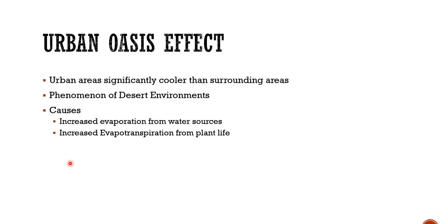But if an urban area is set between those desert areas, then obviously people in that urban area will have a requirement for water, plants and vegetation, which leads to a cooler temperature in that area as compared to the surrounding desert area. So that is the urban oasis effect. I just want you to keep that in mind for the examination, guys.